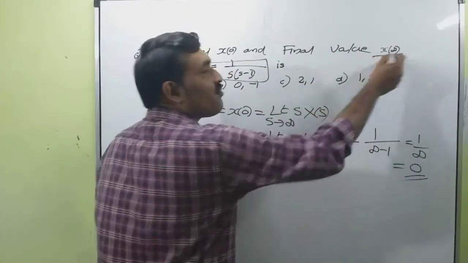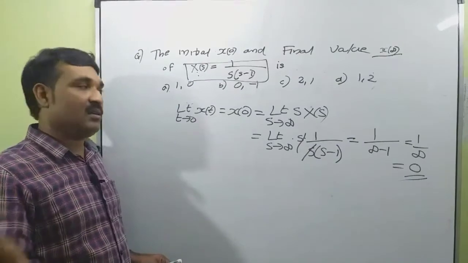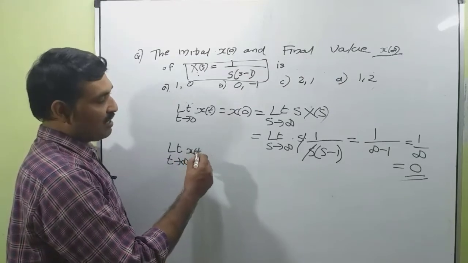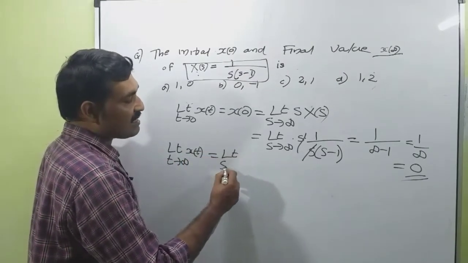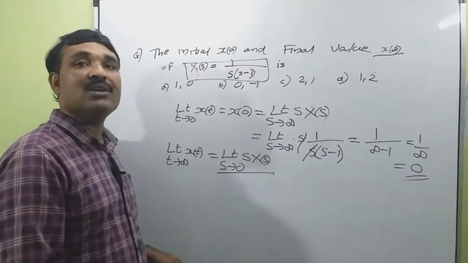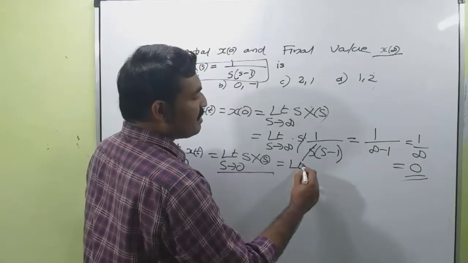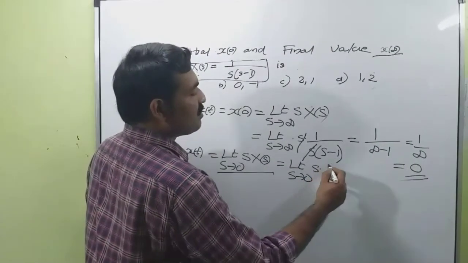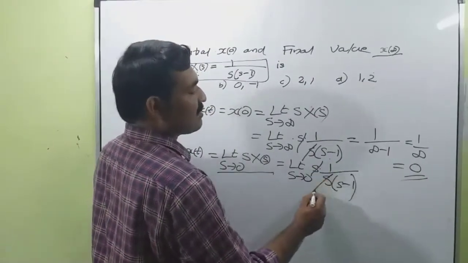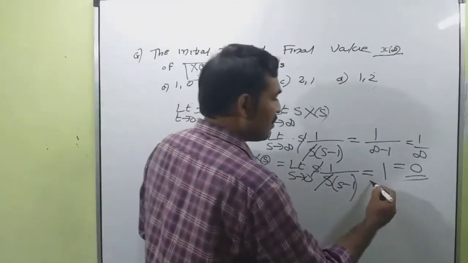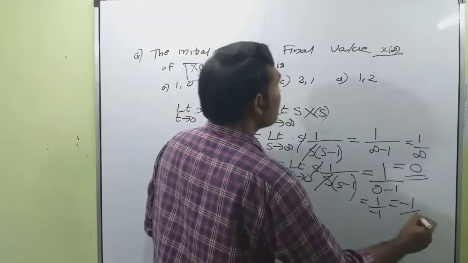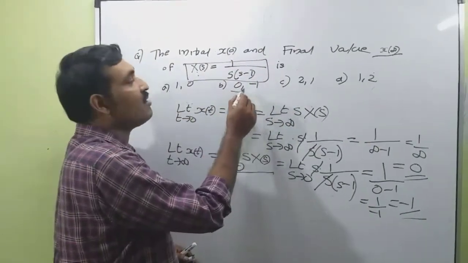Now, we want to find the final value by making use of final value theorem. That is limit t tends to infinity x of t, that is equal to limit s tends to 0 s into X of s. This is our final value theorem. So, this is equal to limit s tends to 0 s into 1 divided by s into s minus 1. This s and s will cancel. Put s is equal to 0 in the remaining terms. That becomes 1 divided by 0 minus 1, that is equal to 1 by minus 1, that is equal to minus 1. So initial value is 0 and final value is minus 1.